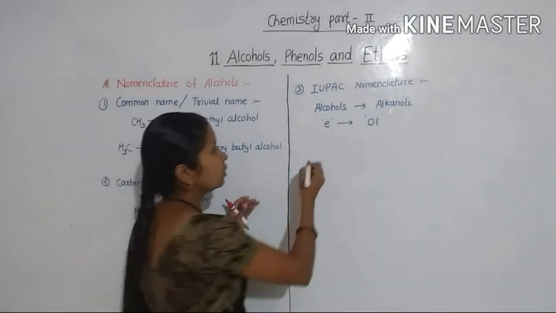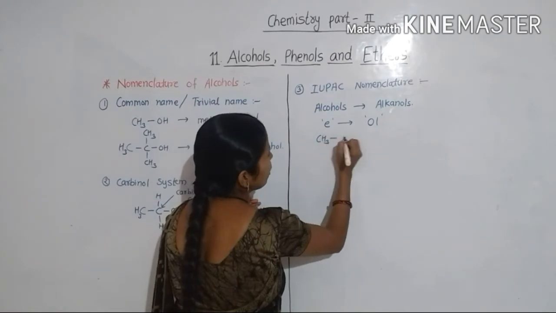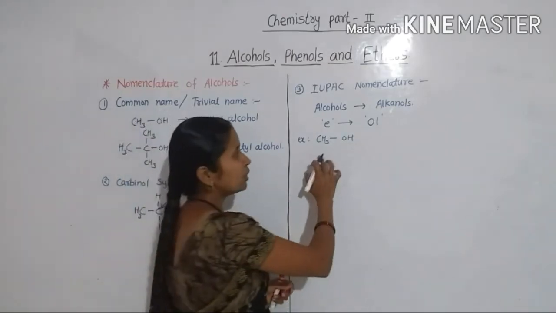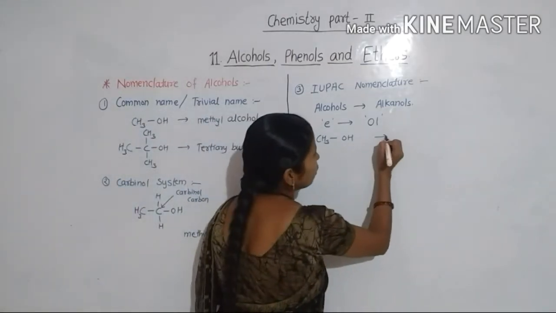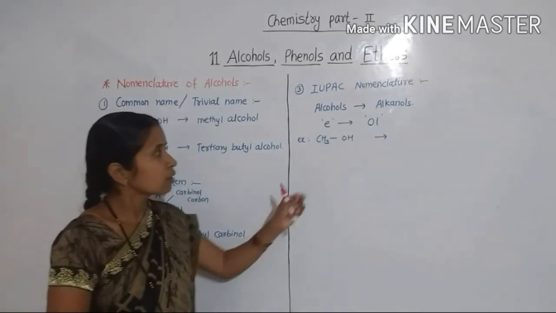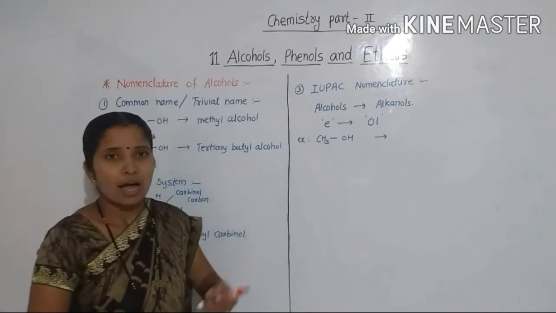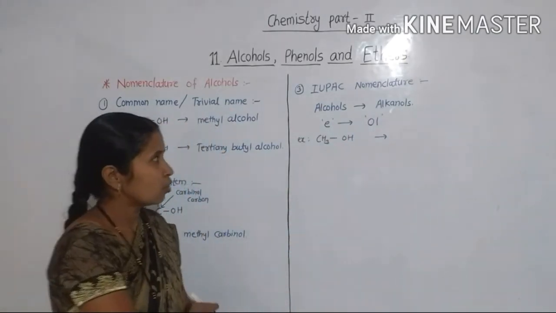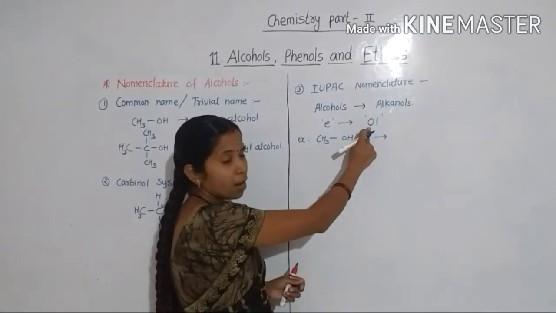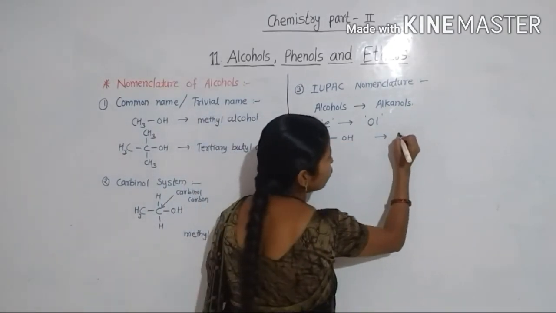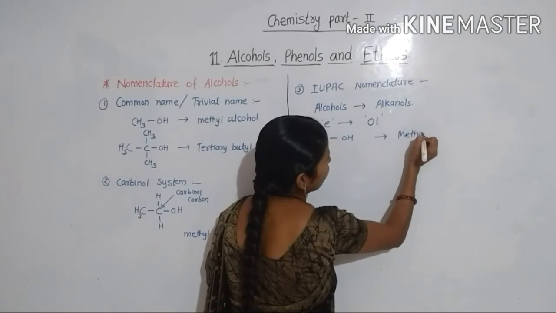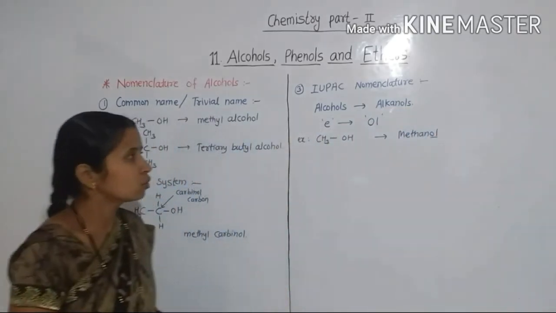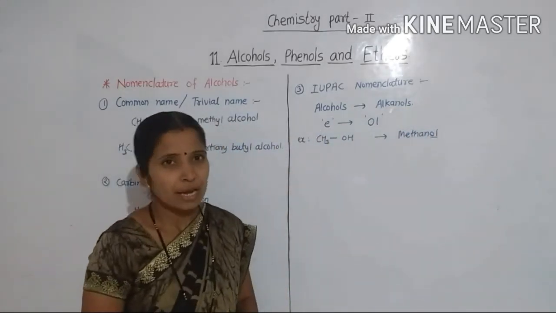For example, CH3-OH. Here the alkane is methane, with a hydroxyl group attached, and alcohols are named as alkanol. So the e of methane is replaced by ol, and the name of the compound is methanol.